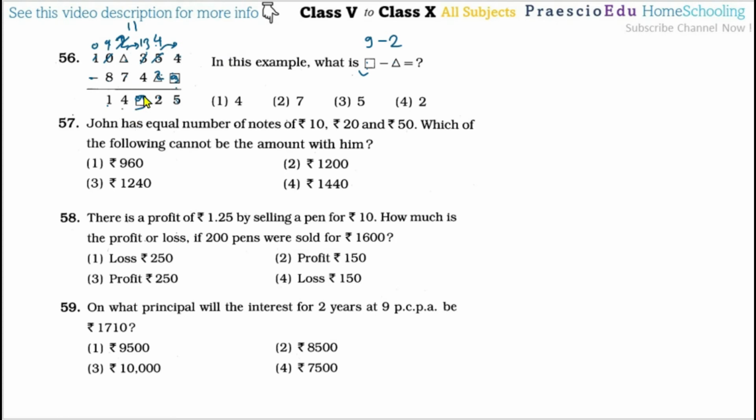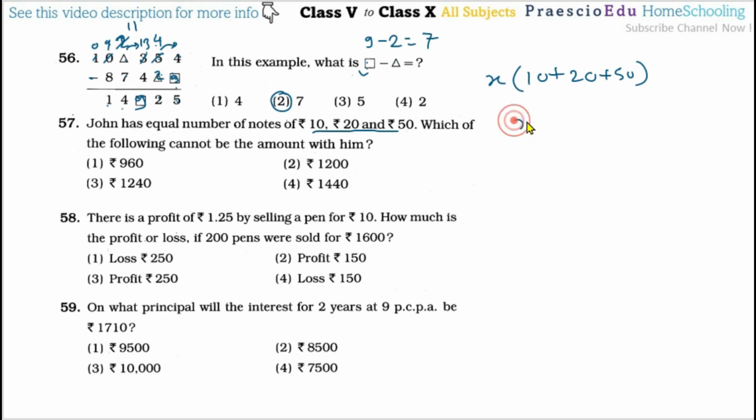So the final answer is 9 minus 2, that is 7, and 7 is given in option number 2. Now question number 57: John has an equal number of notes of 10, 20 and 50. We will add these figures and multiply by the number of notes, x multiplied by 10 plus 20 plus 50. Which of the following cannot be the amount with him?